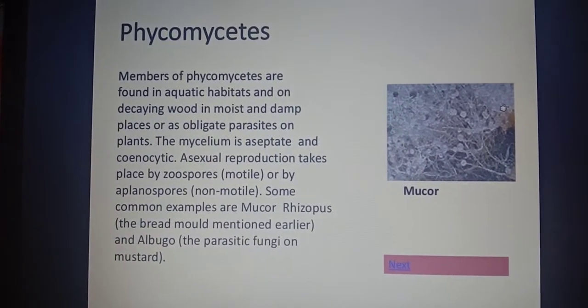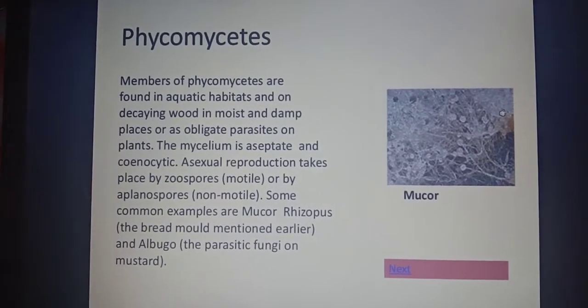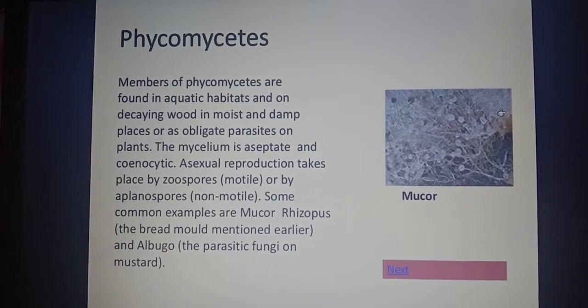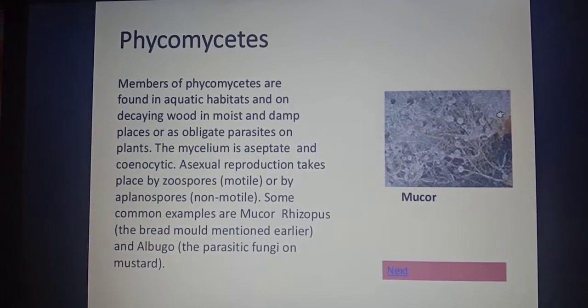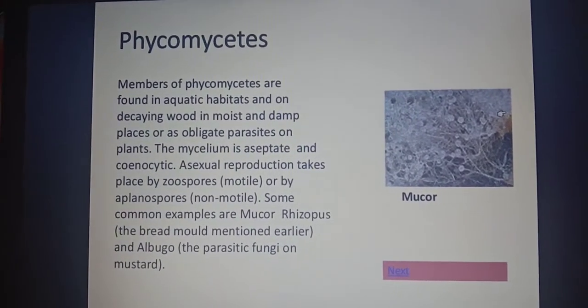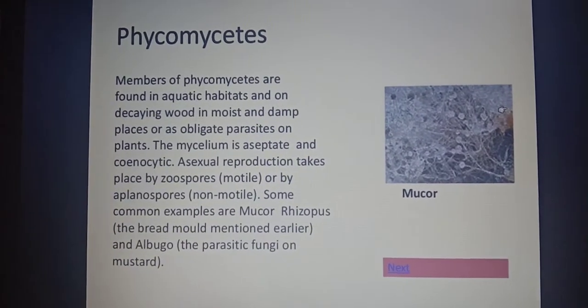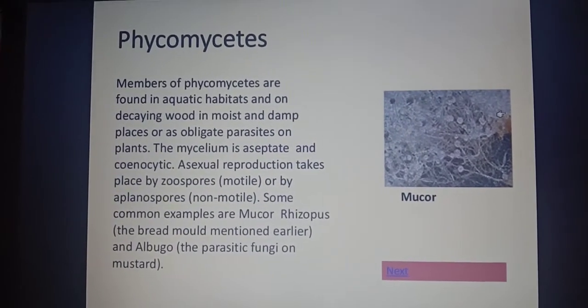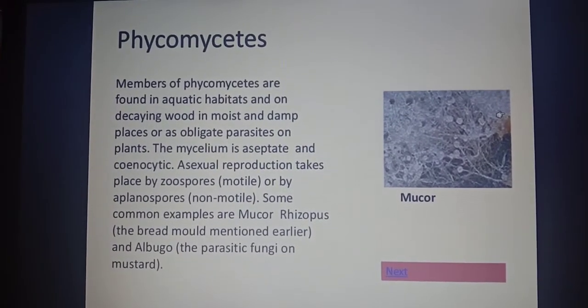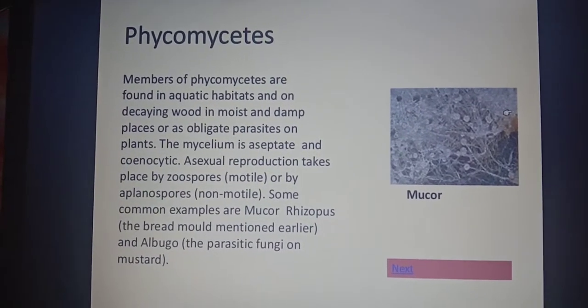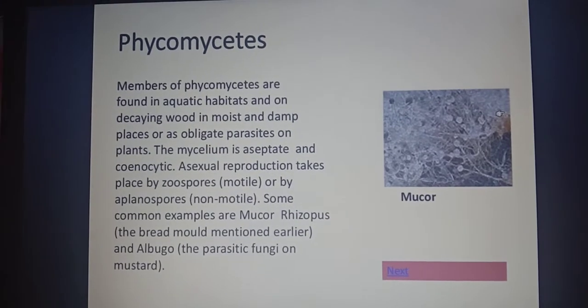It can be asked in MCQs or in short answers what zoospores and aplanospores are, or which of the following spores are motile and which is non-motile. Motile means they have flagella, so they can move. Non-motile means they do not have flagella; an example is aplanospores.